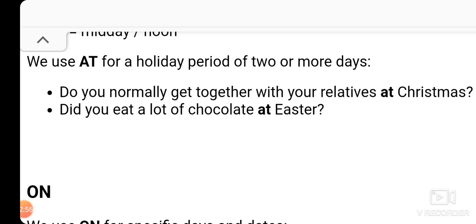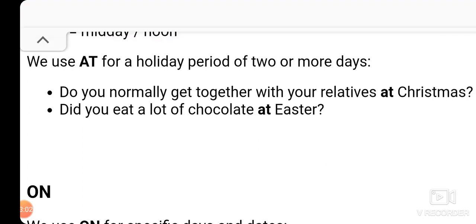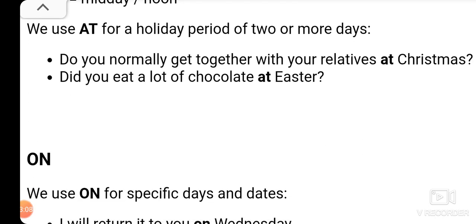Do you normally get together with your relatives at Christmas? Now, Christmas, we know that it goes on for more than 2 days. It continues for even 10 days. And did you eat a lot of chocolate at Easter? Easter is again an event that goes on for weeks. So it is not just for one day. So we can use at with it.